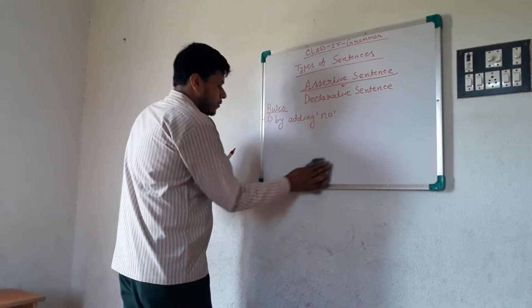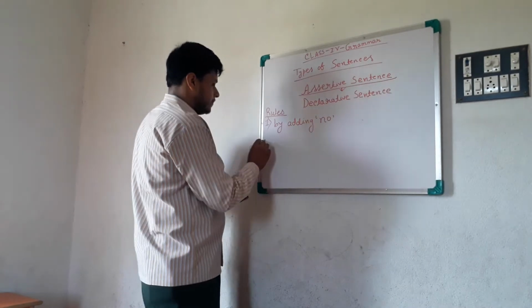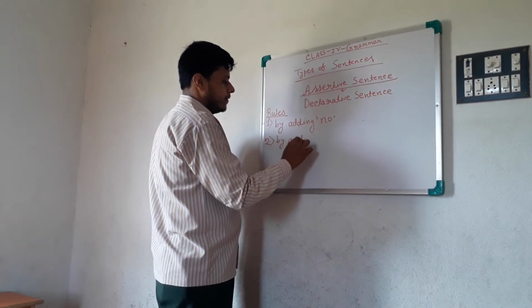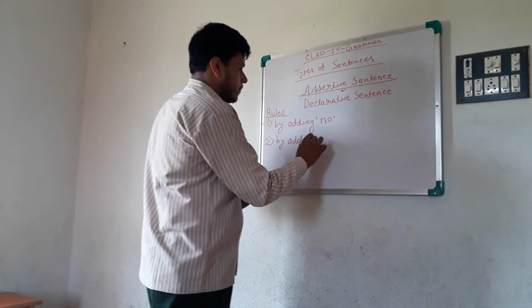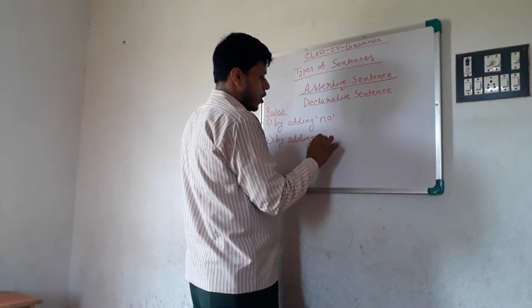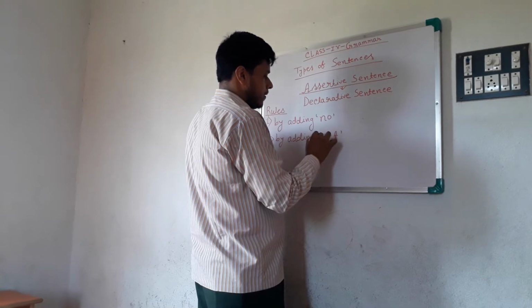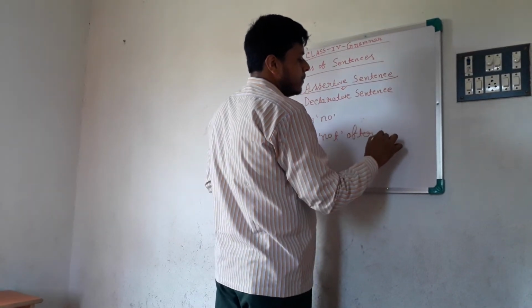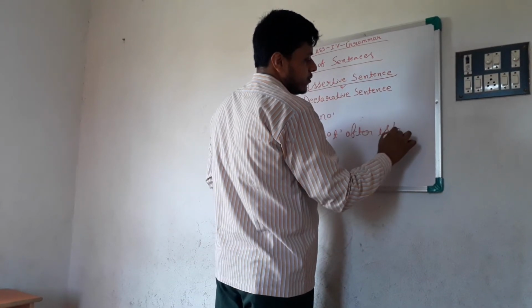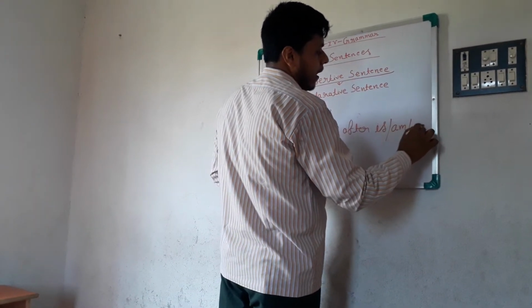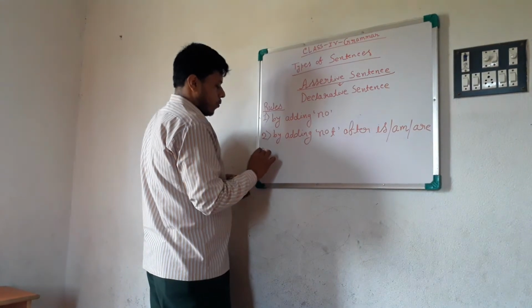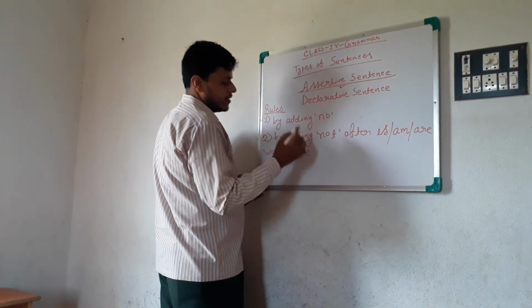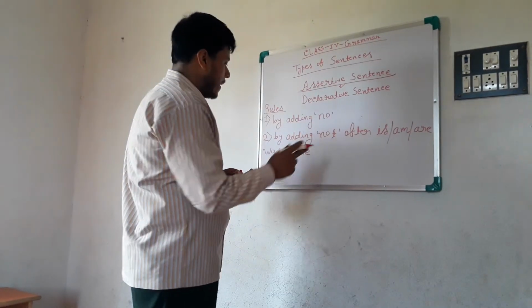Now, look at the second rule. By adding not after the helping verbs like is, am, are, was, were, etc. Have, has. Okay, by adding not.